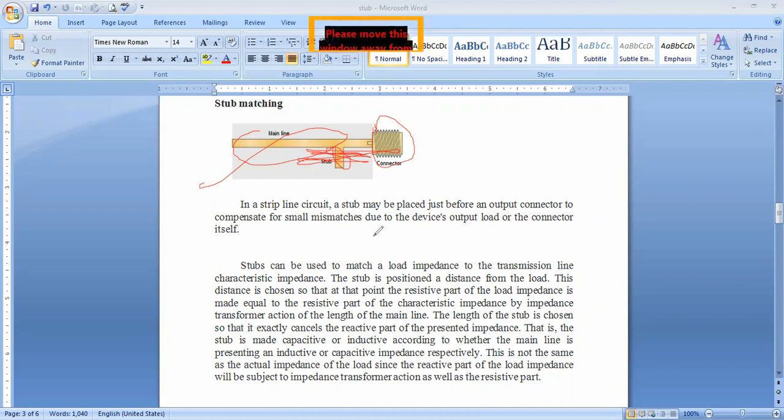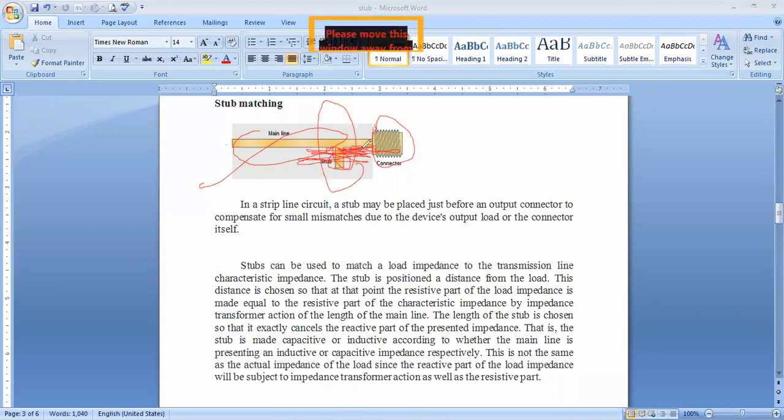The stub is positioned at a distance from the load, and this is a very small distance. This is the source, and this is the load. This distance is chosen so that the resistive part of the load impedance is made equal to the resistive part of the characteristic impedance. It means,